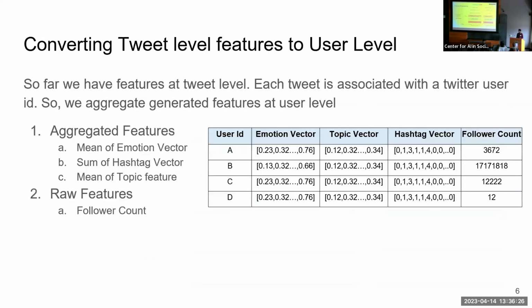These features are at a tweet level, but since we are going to create everything at a user level, we roll up all these features to a user level. So we take the mean of emotion score, sum of hashtags, and mean of the topic theme to get the same kind of features at a user level. So now every user has an emotion score, topic score, and hashtag score, and of course some raw features like how many followers this person has, because it also relates to whether he has an impact on social media or not, right? If someone has more followers, it's likely that what he posts has more visibility in the data.